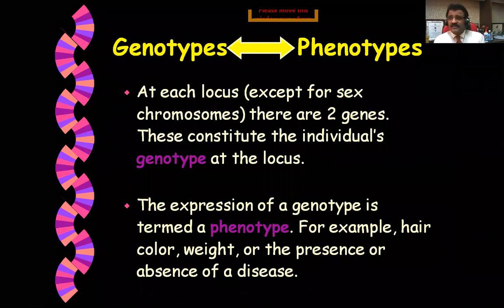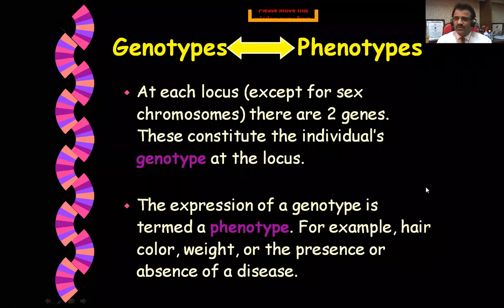Genotypes and phenotypes, with small definitions, are in front of you. At each locus there are two genes, and these constitute the individual's genotype at the locus. The expression of a genotype is termed the phenotype. For example, the color of hair, the person's weight, or the presence or absence of any hereditary disease is what is called a phenotype.